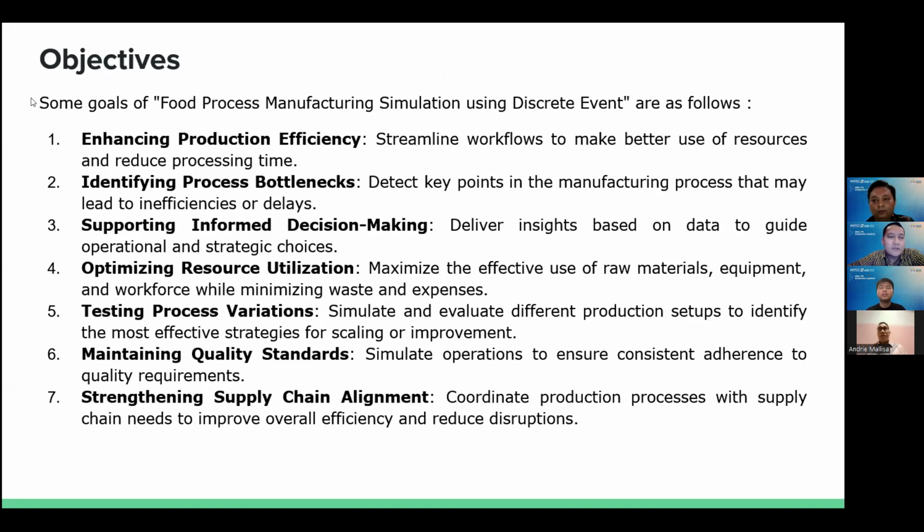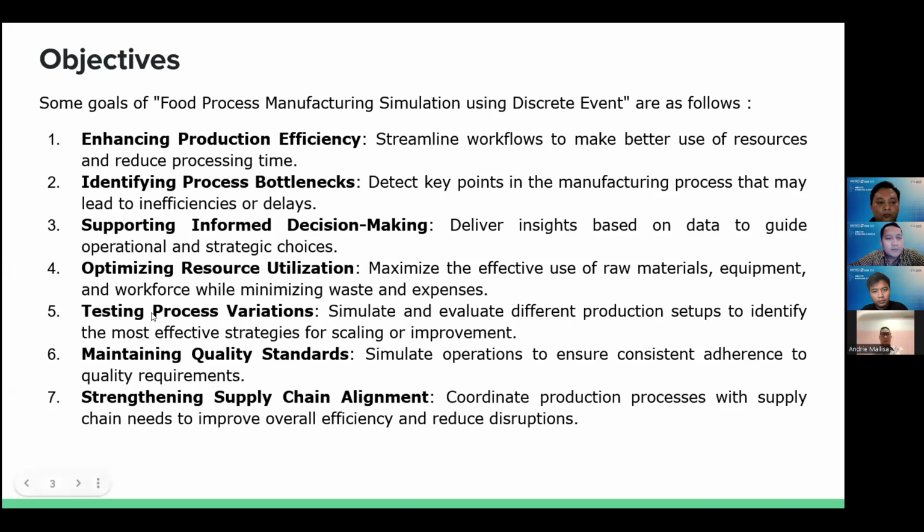First, of course, enhancing product efficiency: streamline workflows to make better use of resources and reduce processing time. Second, identifying process bottlenecks: detect key points in the manufacturing process that may lead to inefficiency or delays. Third, supporting informed decision making: deliver insight based on data to guide operational and strategic choices. Fourth, optimizing resource utilization: maximize the effective use of raw materials, equipment, and workforce while minimizing waste and expenses.